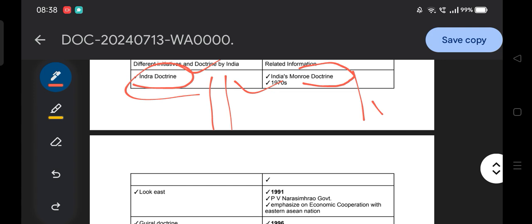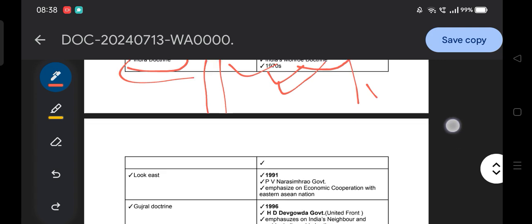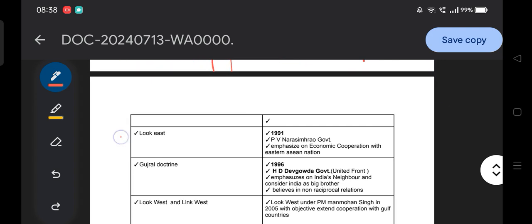I can provide examples, for example, the Bangladesh liberation, and the inclusion of Sikkim into Indian territory under the 36th Constitutional Amendment Act. These are a few examples of the Indira doctrine, which was adopted in the 1970s. That is why it is also known as India's Monroe doctrine. If someone asks why the Indira doctrine is considered India's Monroe doctrine, then your answer should be like this.